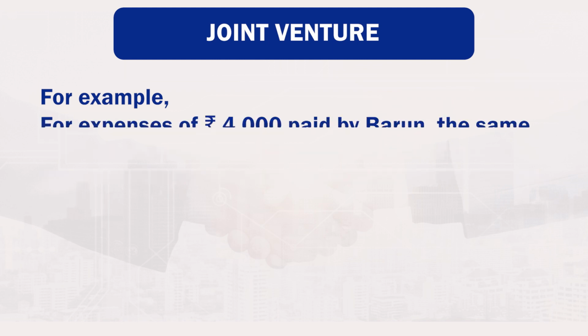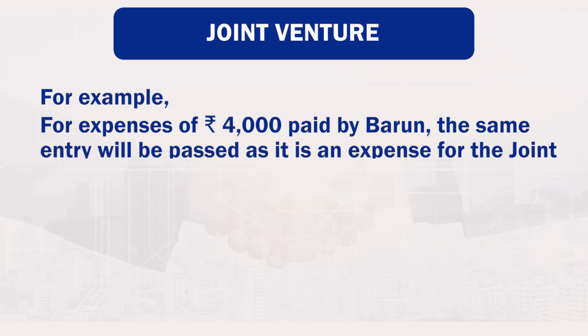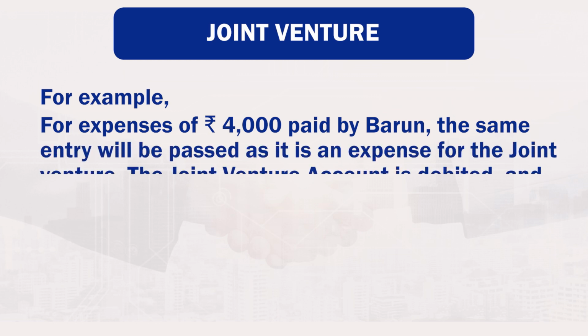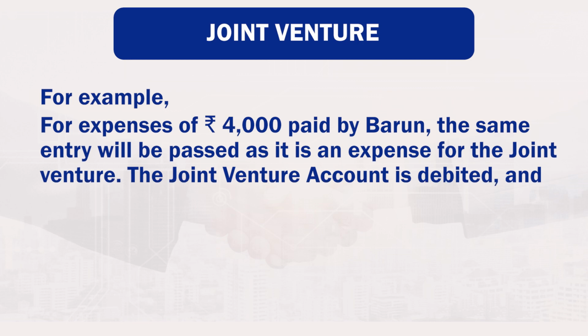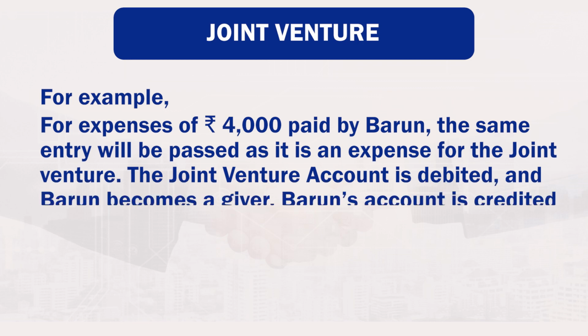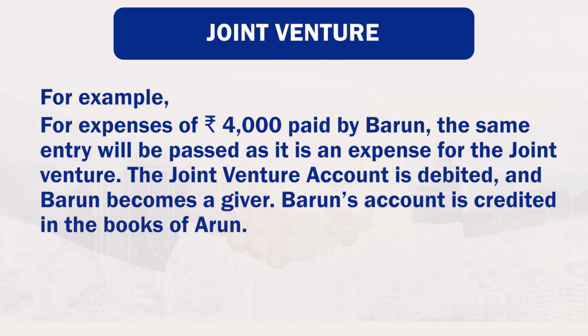For expenses of rupees 4,000 paid by Barun, the same entry will be passed as it is an expense for the joint venture. The joint venture account is debited and Barun becomes a giver. Barun's account is credited in the book of Arun.